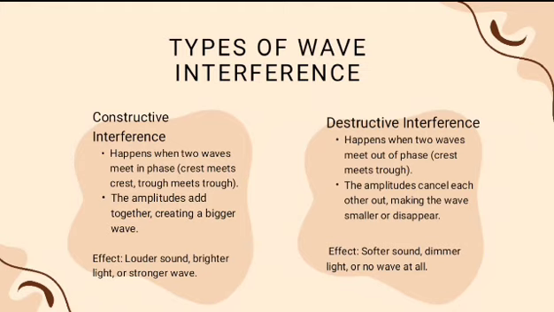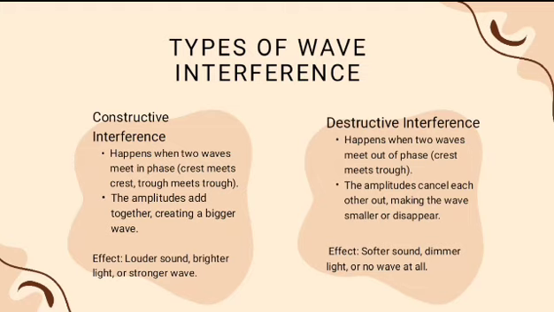There are two types of wave interference. The first one is constructive interference. It happens when two waves meet in phase. The crest meets the other crest and the trough meets the other trough. And the amplitudes add together creating a bigger wave. The effect is louder sound, brighter light, or a stronger wave.